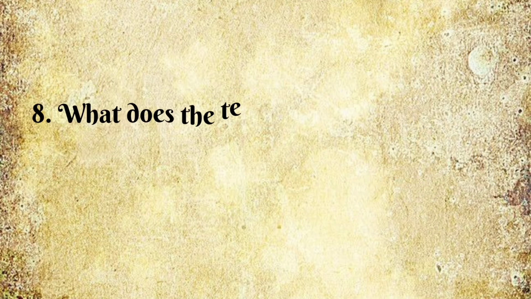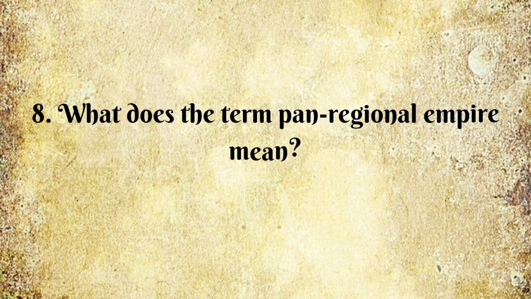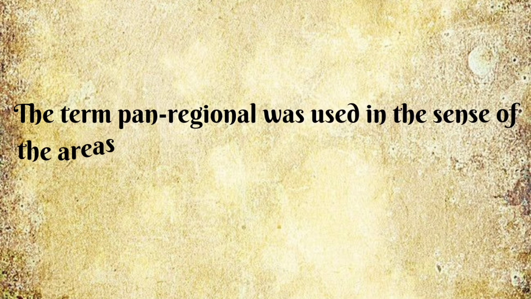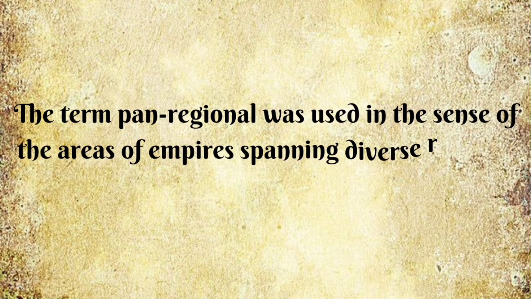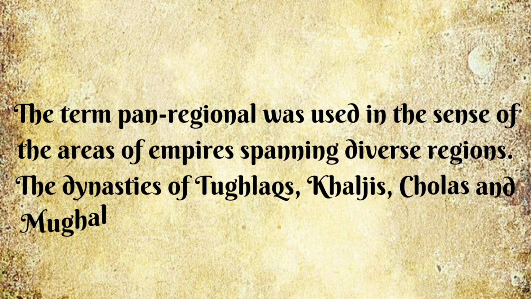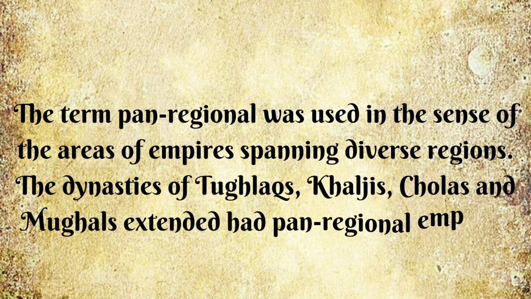Next question, what does the term pan-regional empire mean? The term pan-regional was used in the sense of empires spanning diverse regions. The dynasties of the Tughlaqs, Khaljis, Cholas and Mughals had pan-regional empires. That means they had vast areas of land.